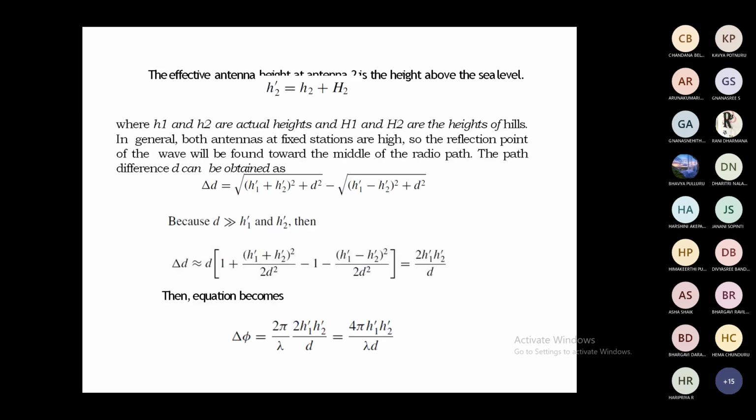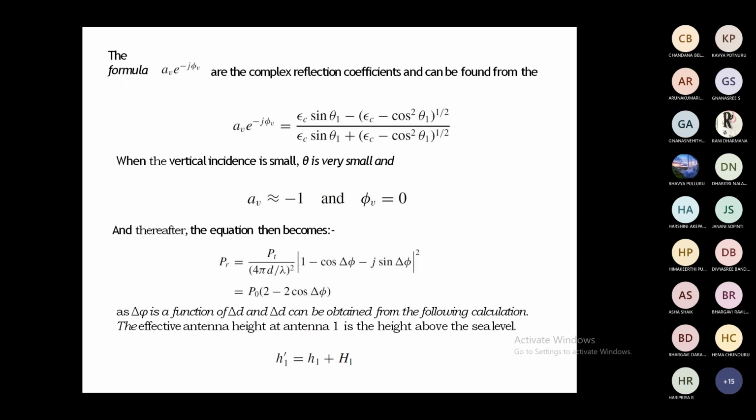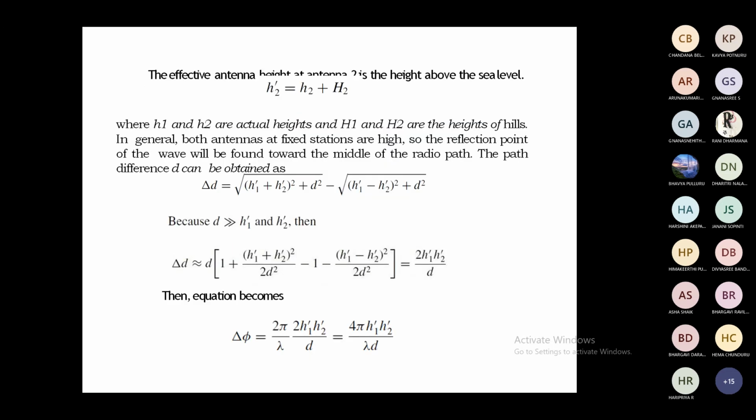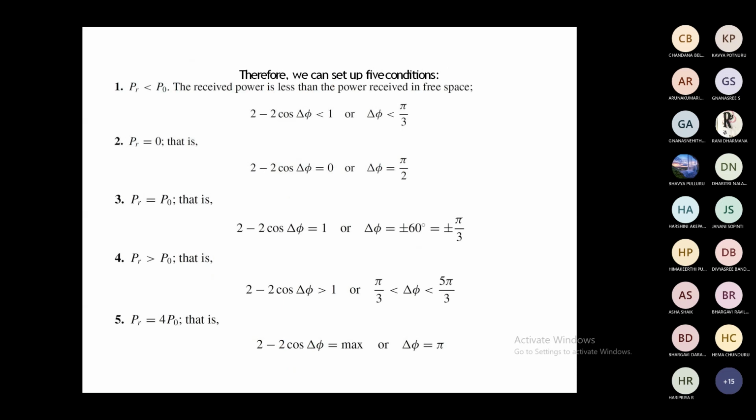Right. This is about the calculation of the received power between the two fixed stations and the calculation of the phase difference. Right. Now we have to set up 5 conditions. Exactly how much is the phase change? Suppose the first one is PR less than P naught. P naught depends upon the transmitted power. That is, the received power is less than the transmitted power.